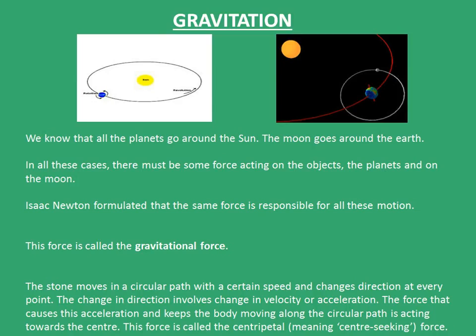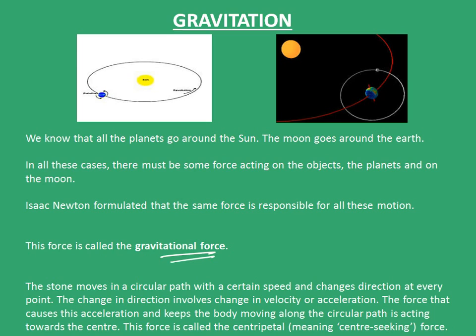We all know that all planets move around the sun, and in a similar way, the moon revolves around the earth, and all other satellites do as well. In all these cases, there must be some kind of force that acts between these bodies that keeps them in a certain path. Sir Isaac Newton formulated that actually the same force is responsible for all these motions. This force was called the gravitational force.